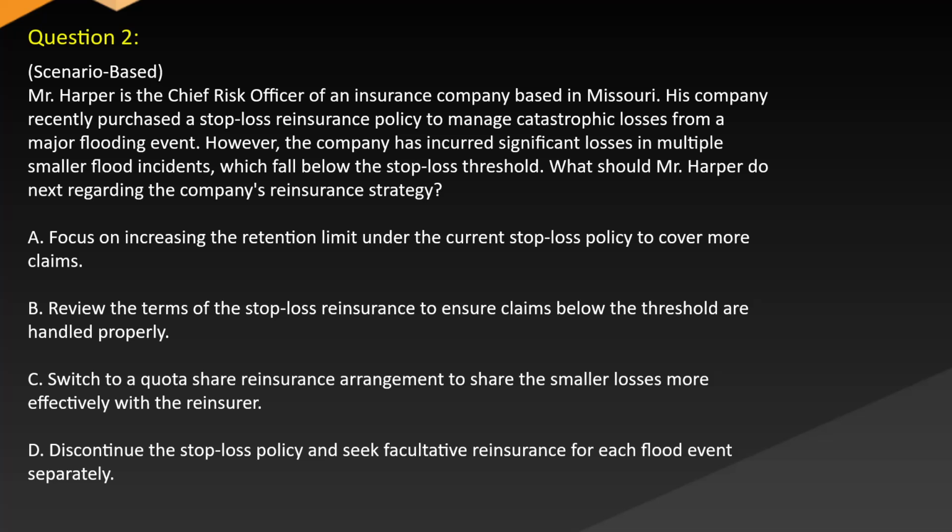A. Focus on increasing the retention limit under the current stop-loss policy to cover more claims. B. Review the terms of the stop-loss reinsurance to ensure claims below the threshold are handled properly. C. Switch to a quota share reinsurance arrangement to share the smaller losses more effectively with the reinsurer. D. Discontinue the stop-loss policy and seek facultative reinsurance for each flood event separately.